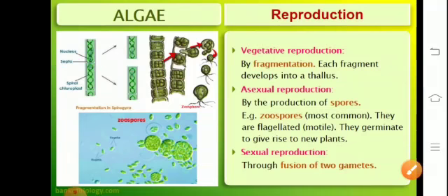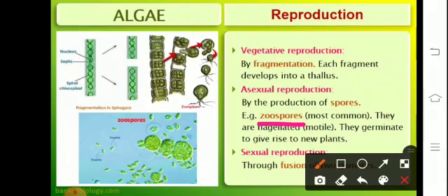Asexual reproduction takes place through zoospores. They are flagellated and hence motile in nature and have the capacity to give rise to new plants. Sexual reproduction takes place by the fusion of gametes.